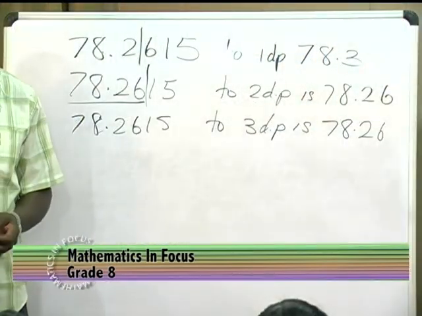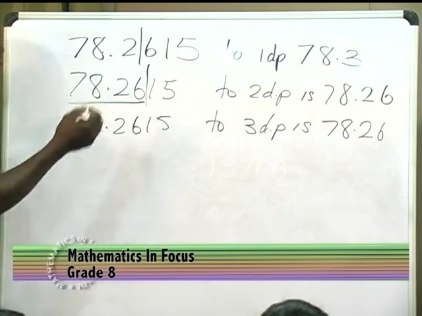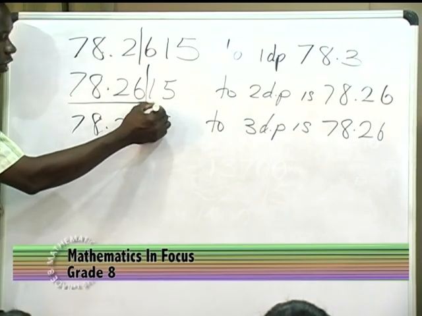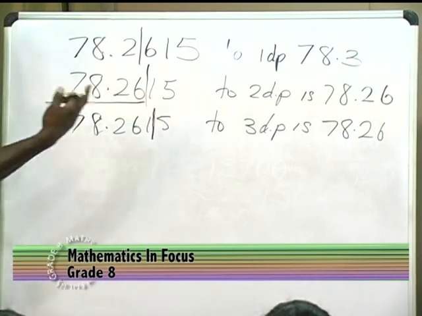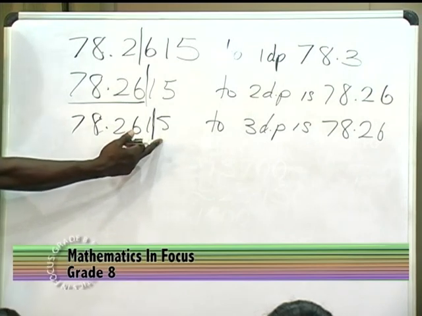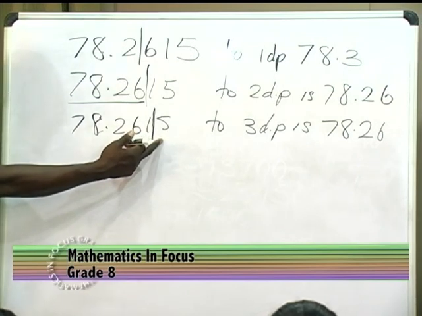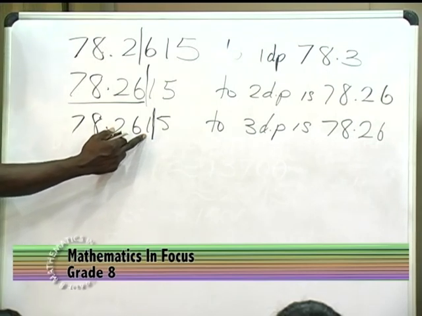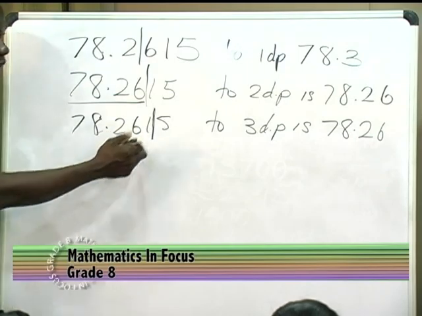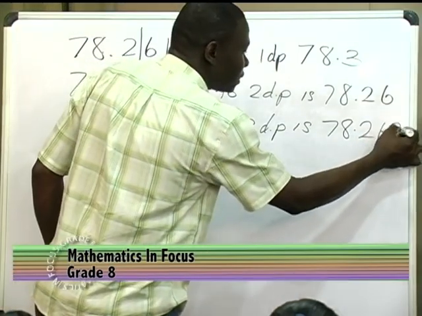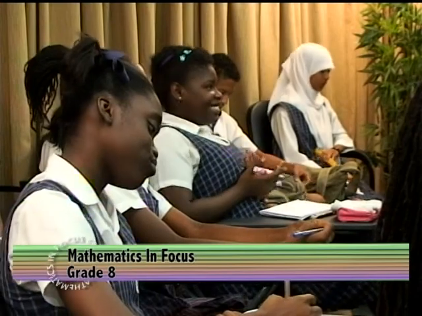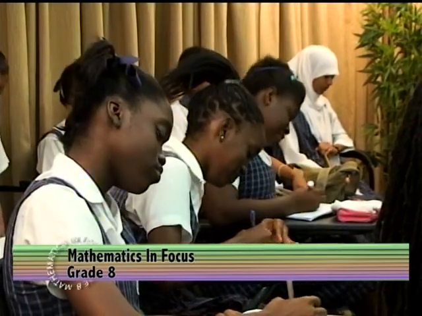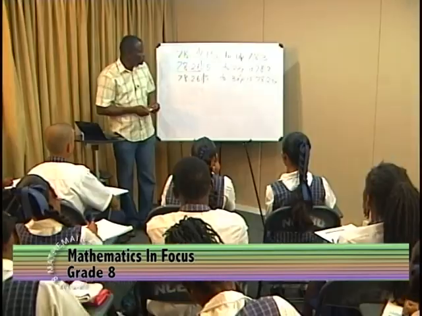The 1 is an odd number. Remember we want up to the 1. So we look at the number after. Is it more or less than 5? It is 5. So now we have to come back and check again. Is this odd or even? Odd. And if it is odd, then we have to increase by 1. So this should be 78.262. Very good. So that is how we look at decimal places.